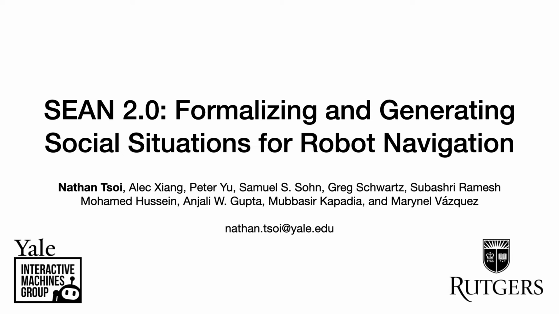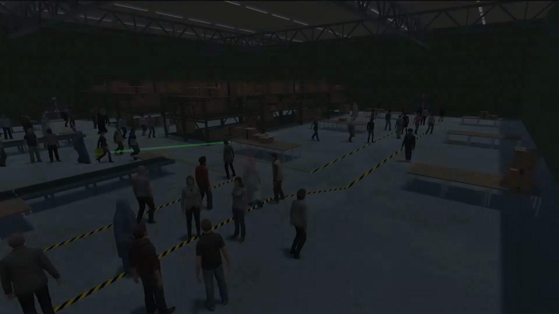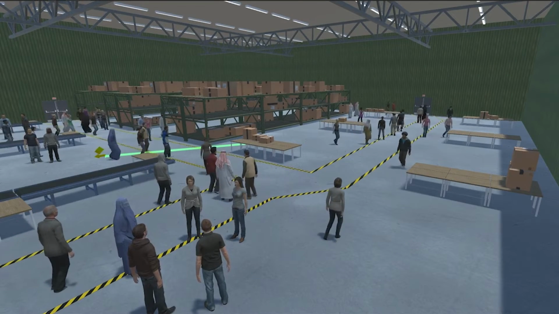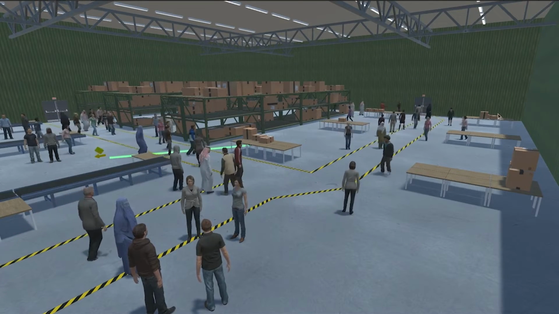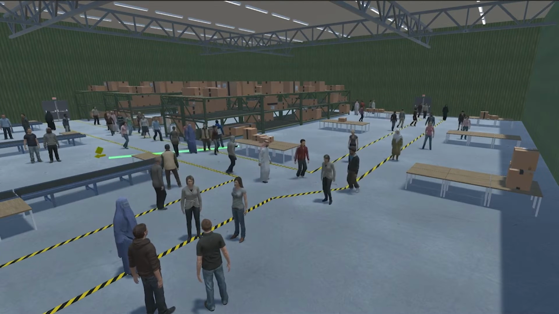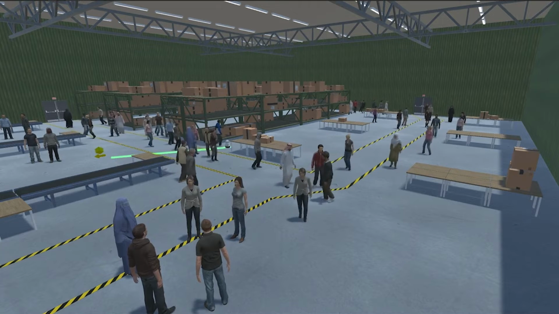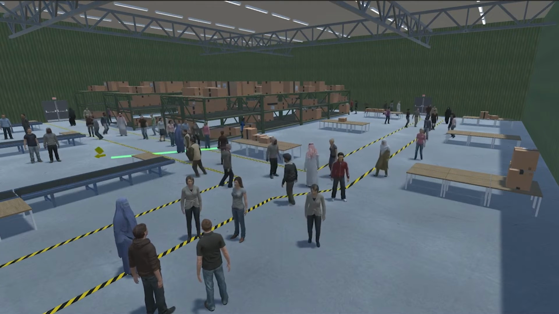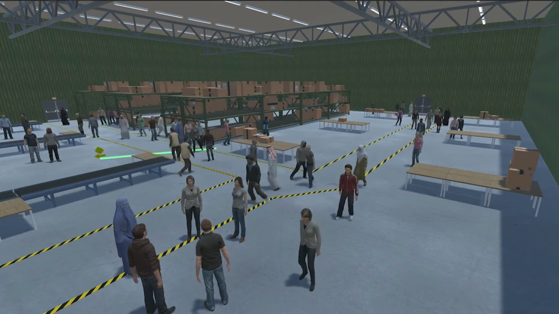Hello, my name is Nathan Choi, and I'm thrilled to present our latest work in social navigation, SEAN 2.0, Formalizing and Generating Social Situations for Robot Navigation. To enable the training, evaluation, and benchmarking of social navigation systems across different social contexts, we propose SEAN 2.0. SEAN 2.0 is a new simulator to help researchers fairly evaluate different social navigation policies.